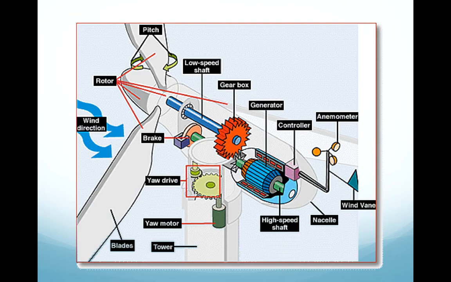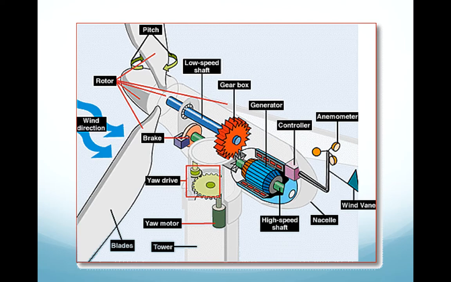We have all the components of a turbine, starting with the pitch, low-speed shaft, gearbox, generator, controller, anemometer, wind vane, nacelle, high-speed shaft, tower, yaw motor, yaw drive, brake, blades, wind direction, and finally, the rotor.